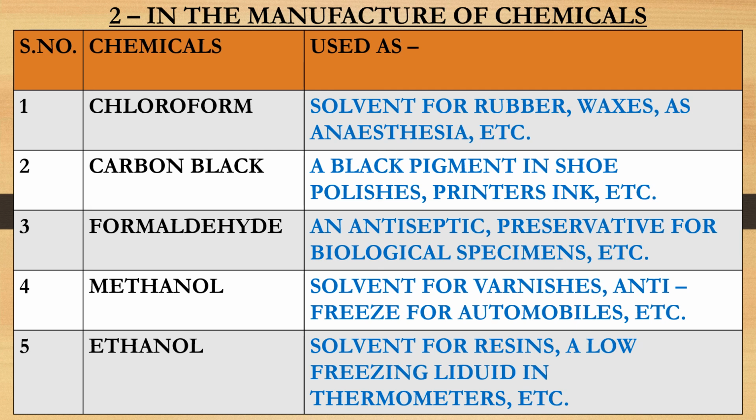Carbon black, it is used as a black pigment in shoe polishes, printers, ink, etc. Formaldehyde, it is used as an antiseptic, as preservative for biological specimens also. Methanol, it is used as solvent for varnishes, as antifreeze for automobiles, etc. Ethanol, it can be used as solvent for resins, as a low freezing liquid in thermometers and in other purposes also.